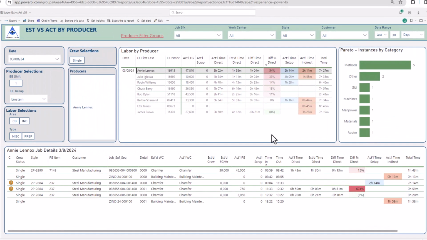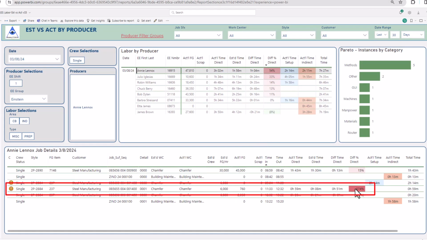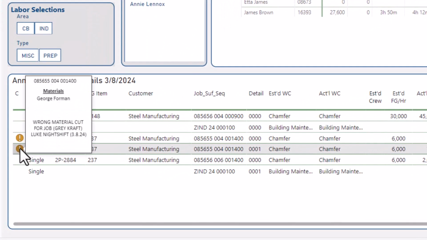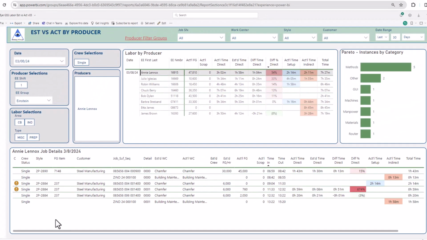This dashboard has the capability to record reasons for problems or turn them into a Pareto. So here we see Annie had problems meeting this operation, but we have a note over here. If we hover over it, we can see that George Foreman wrote a note, said, wrong material cut for the job. So we know this is the reason why she had such a problem. So you can see how powerful this tool is in the hands of supervisors and production managers.